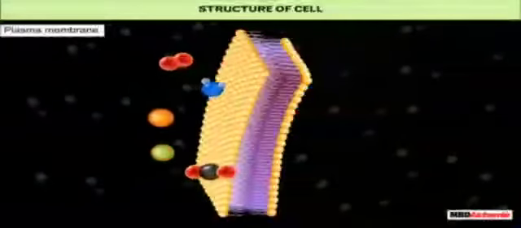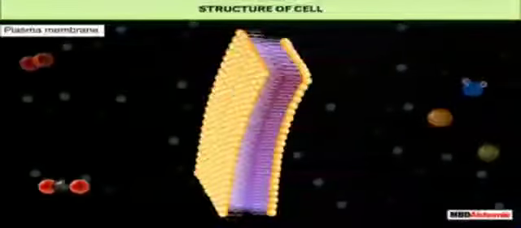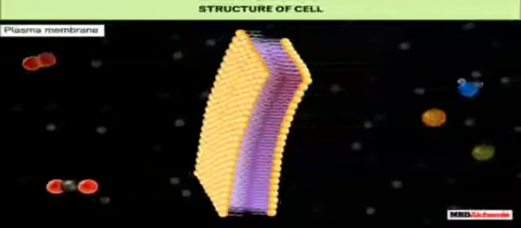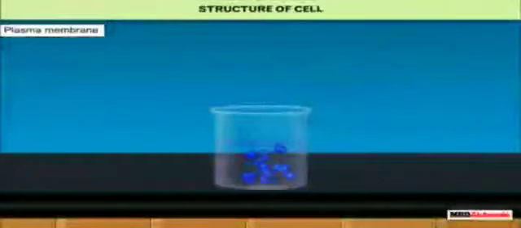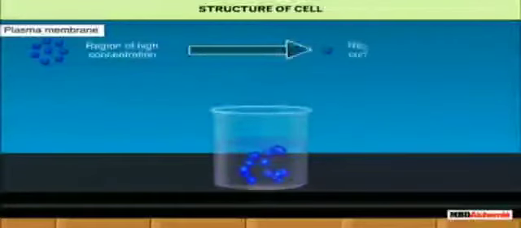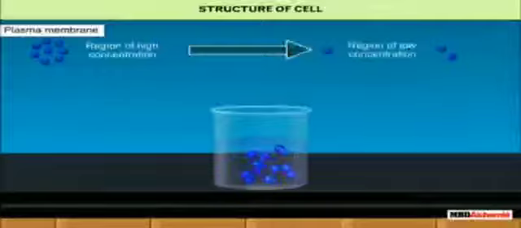It is a thin, elastic, and selectively permeable membrane which regulates the passage of the materials in and out of the cell. The movement of gases like oxygen and carbon dioxide across the plasma membrane takes place by the process of diffusion. Diffusion is the spontaneous movement of a substance from a region of high concentration to a region of its low concentration.